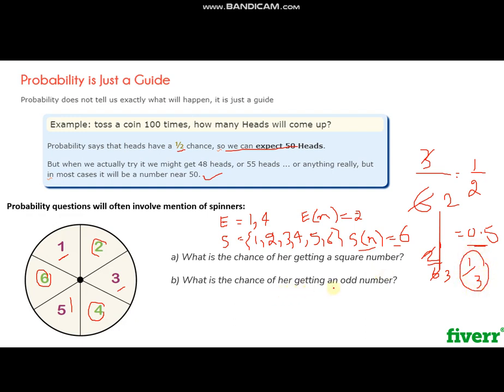What are the chances of getting an odd number? How many odd numbers are there? 1, 2, 3. So 3 divided by the total number of numbers, 6, which is 1/2. So this was all some basic questions.